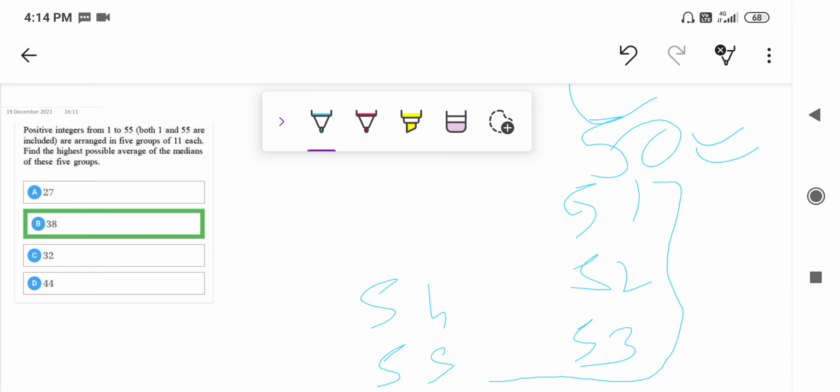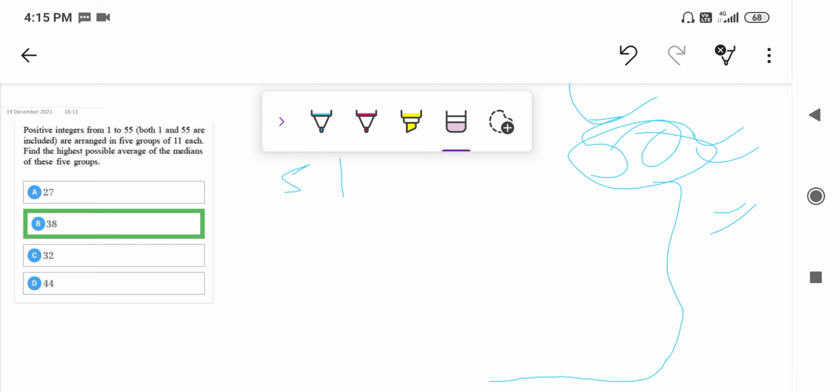So it would be the median of the 11 observations, and it is the highest possible median. 51 can't be the highest possible median, because for 51 to be the median, there must be 6 observations greater than 51, and we have a range up to 55, so that's not possible, nor for any other larger number.